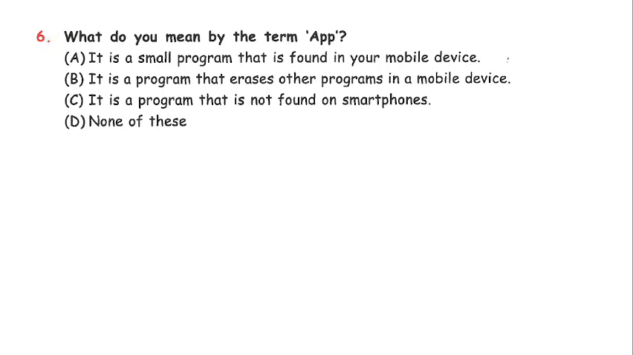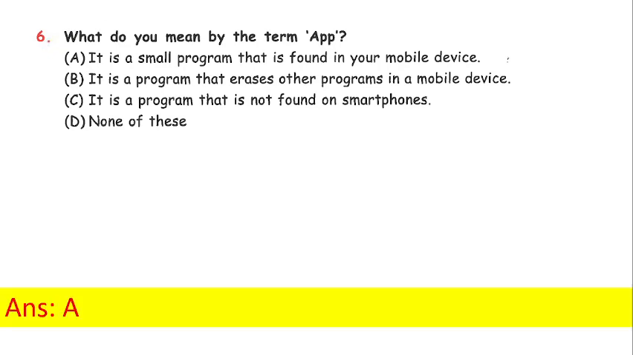Sixth, what do you mean by the term app? A. It is a small program that is found in your mobile device. B. It is a program that erases other programs in a mobile device. C. It is a program that is not found in a smartphone. Or D. None of these. Answer is A. It is a small program that is found in your mobile device.